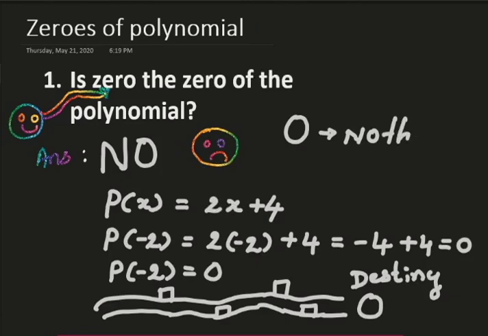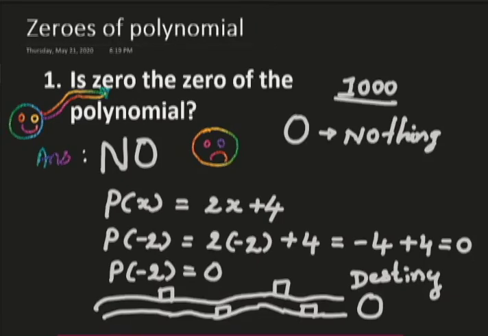Please don't feel nothing, because if you put some zeros in front of one in your note, you will find a huge amount of money. So zero has its own meaning with reference to the situation. But in this case, this zero is not the zero of the polynomial. Then what else? Let us see.